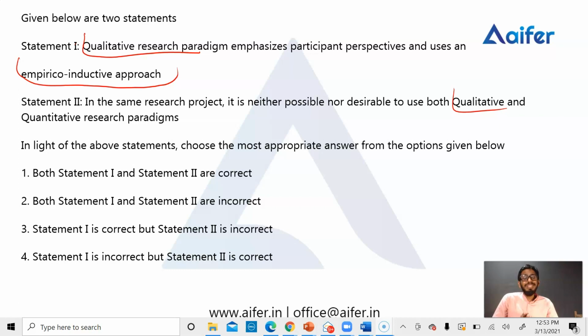So qualitative research emphasizes participant perspectives only. Then it uses an empirico-inductive approach.